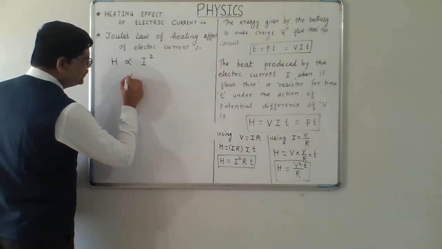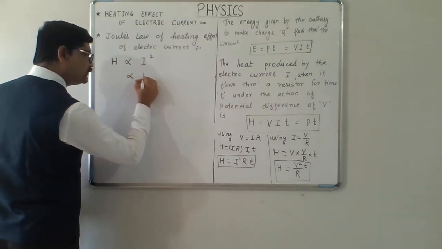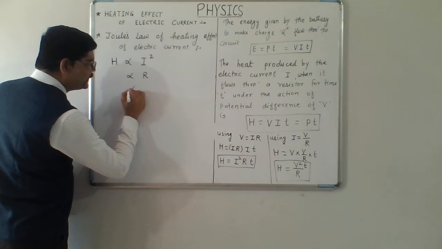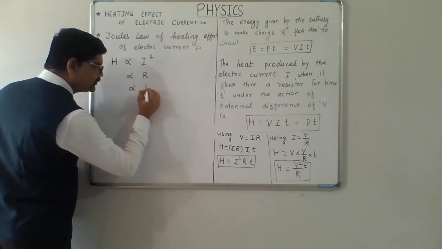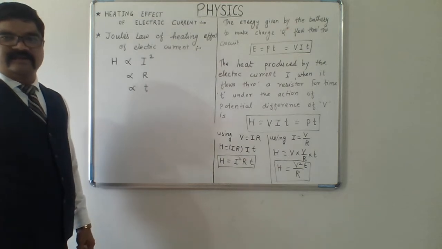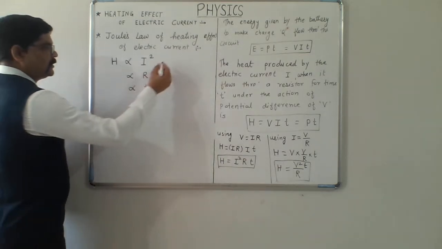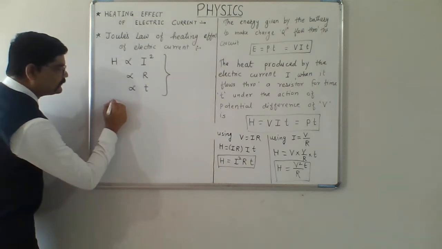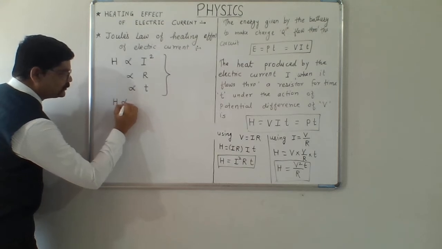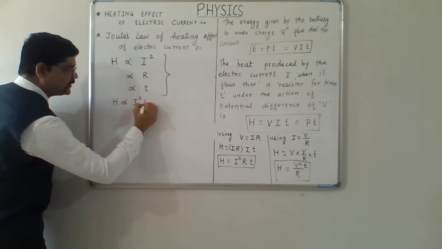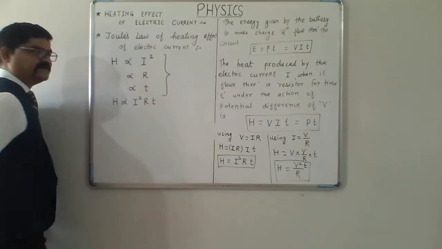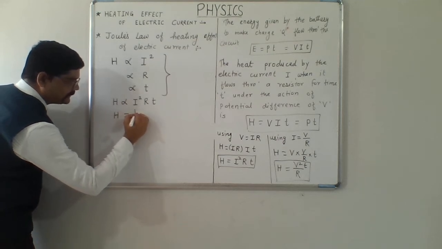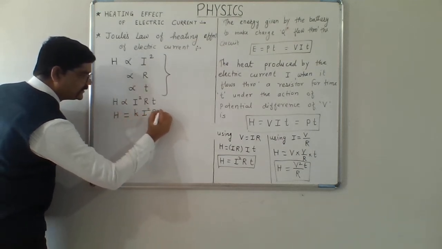H is also directly proportional to the resistance of the conductor, and H is directly proportional to the time for which electric current is flowing through it. Combining all these three relations, we can write H is proportional to I square R t. We are going to get a constant here. H equals K I square R t.